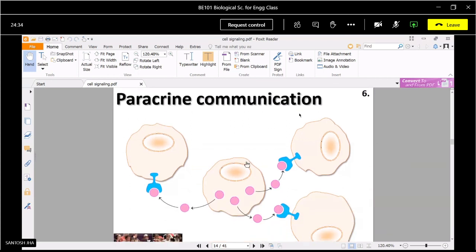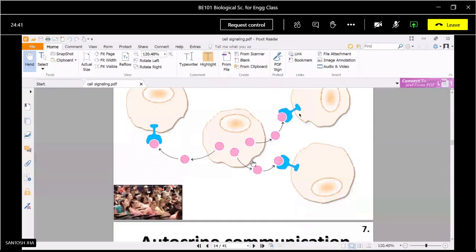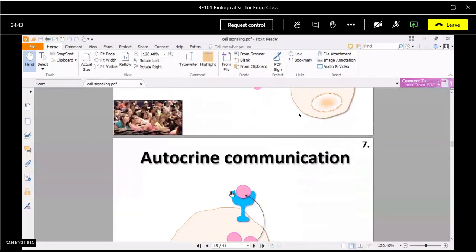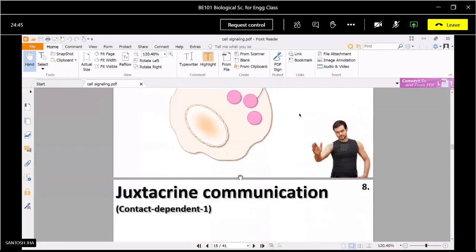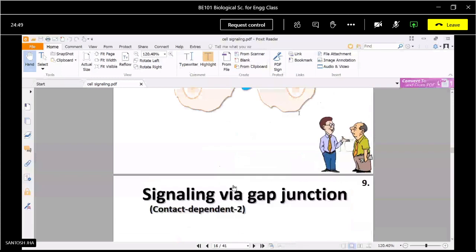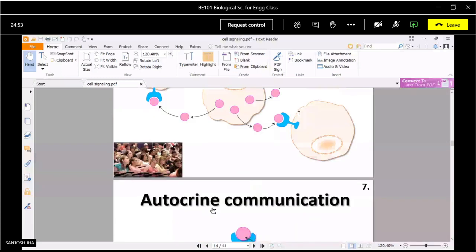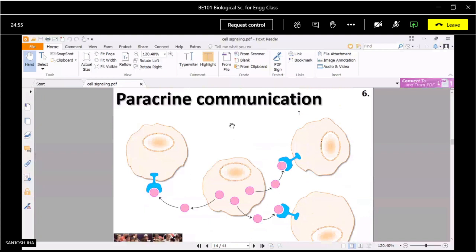Now there is one type of communication known as paracrine communication. There are a number of communications like autocrine communication, paracrine communication, juxtacrine communication. First of all, paracrine communication.